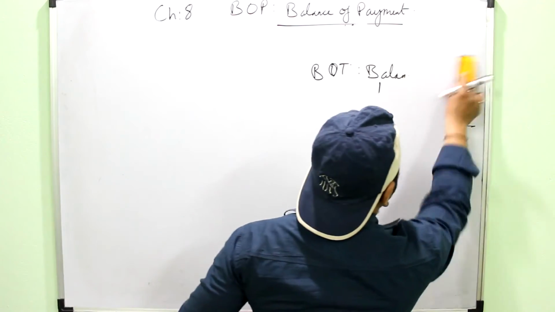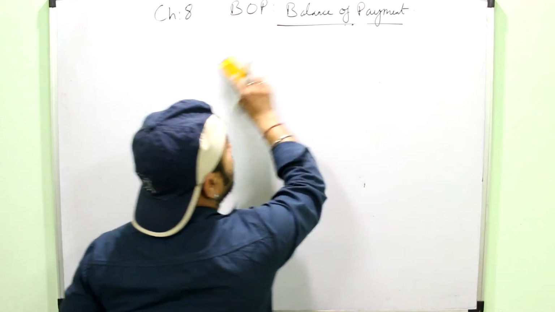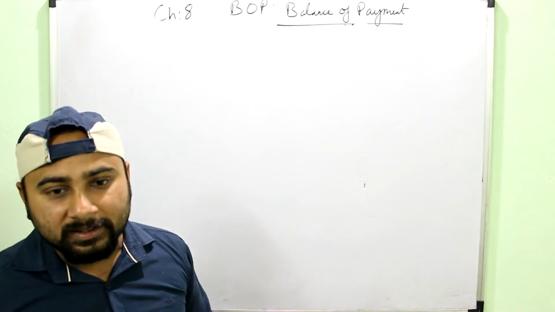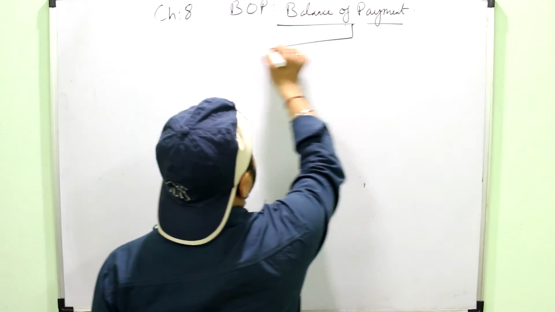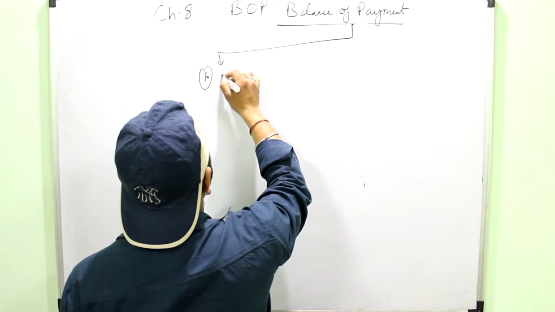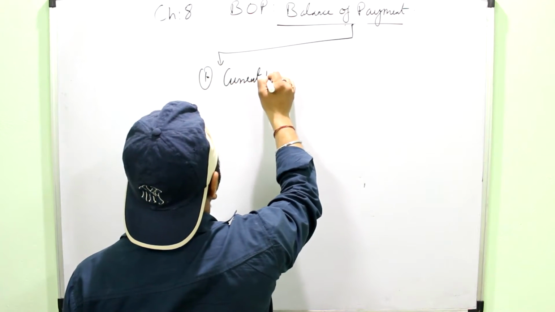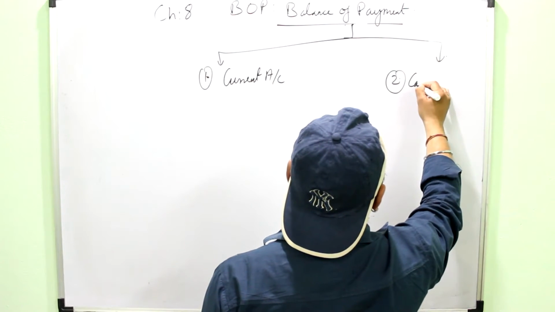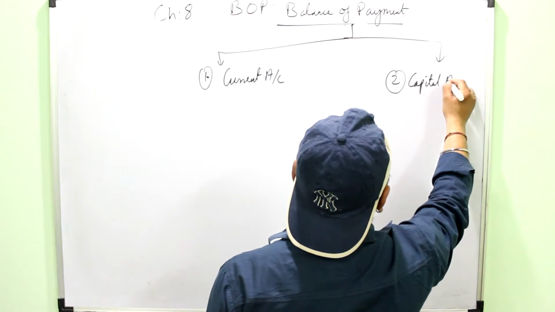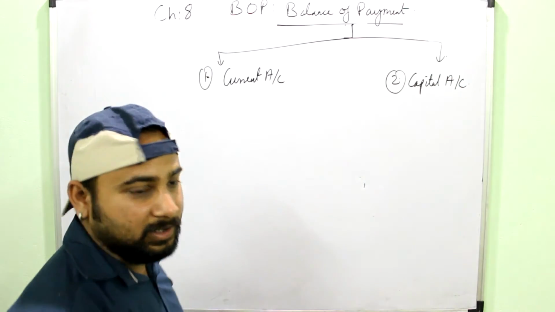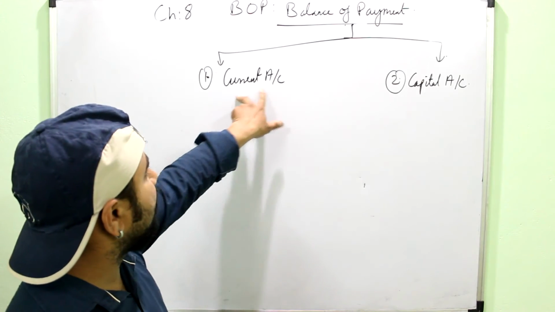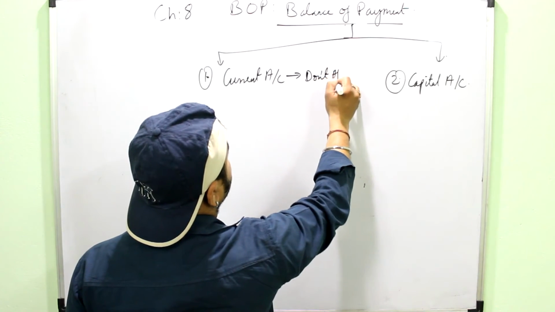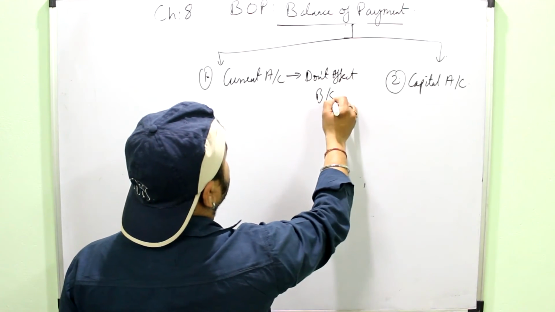Now the BOP, like the government budget, has a structure, or it is also divided into two major parts: current account and capital account. So the first part is current account, and the second part is capital account. The logic remains the same. Current account will include the transactions which do not affect the balance sheet.